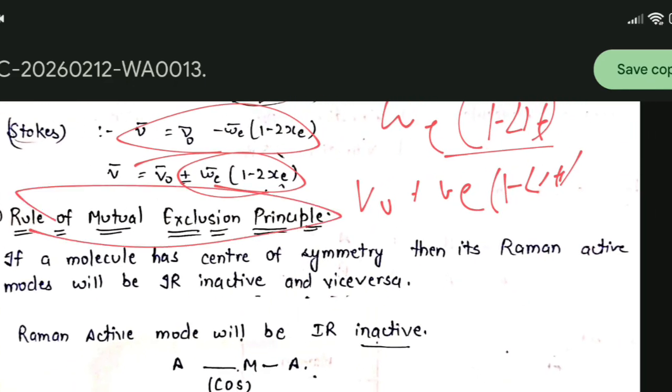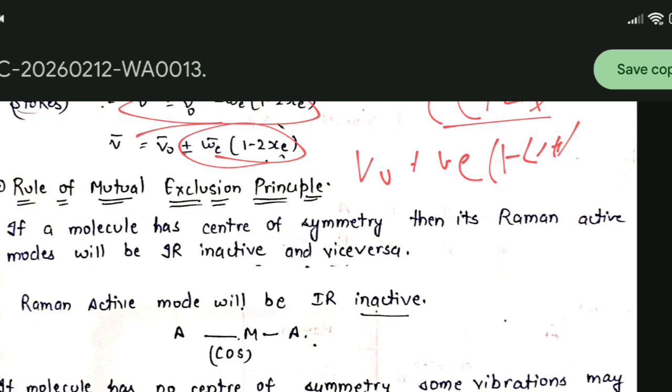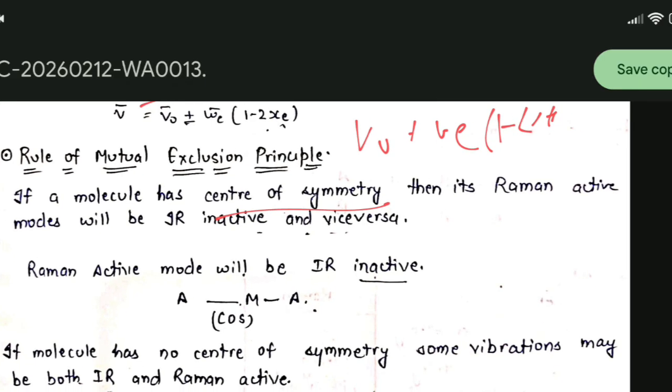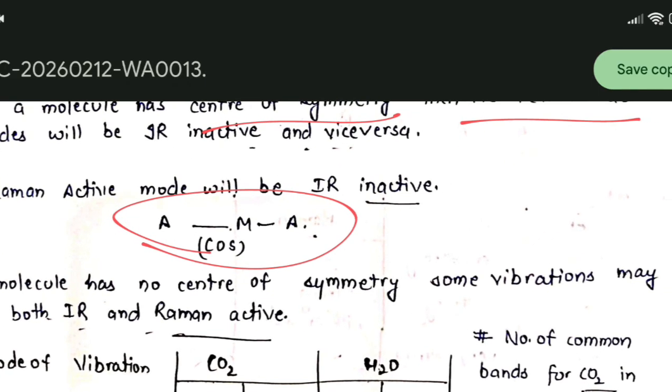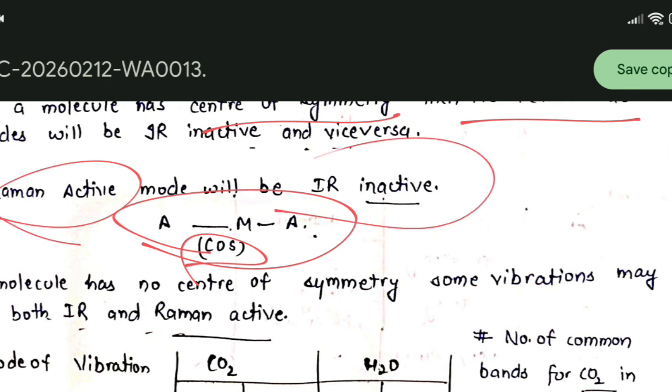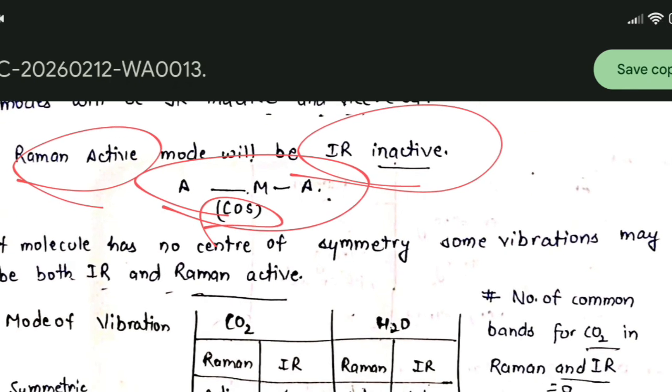Now we will learn about the rule of mutual exclusion principle. If a molecule has a center of symmetry, then its Raman active modes will be IR inactive, and vice versa. If a molecule has a center of symmetry, then its Raman active modes will be IR inactive, or its IR active modes will be Raman active. See, if this molecule is given A and A, we have seen that this molecule has a center of symmetry, so its Raman active mode will be IR inactive, or IR inactive mode will be Raman active.